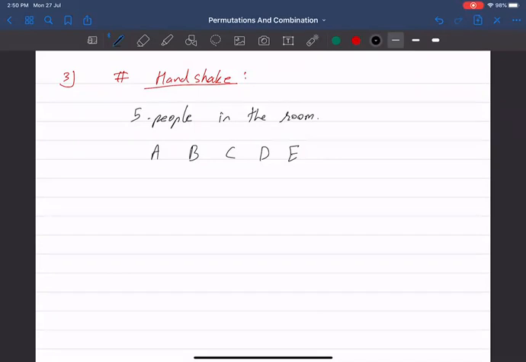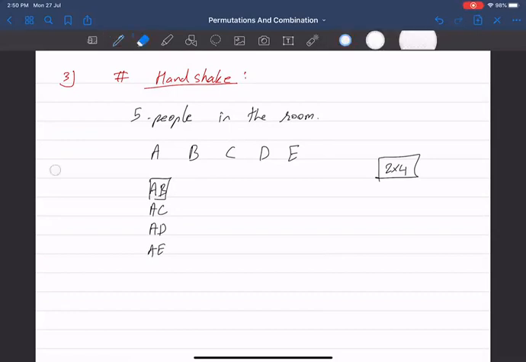Anybody? See, A will do to 4, B will do to 4. But okay, if we go for C, AB, C would have one, so handshake, 4 into 2, AC, into 4, AD. Okay, one answer is 2 into 4. Okay, let us verify that answer. Okay, next answer. Anybody? AE, so 5 into 4C1. Okay, we will see this. 5C2 into 3 into 2.